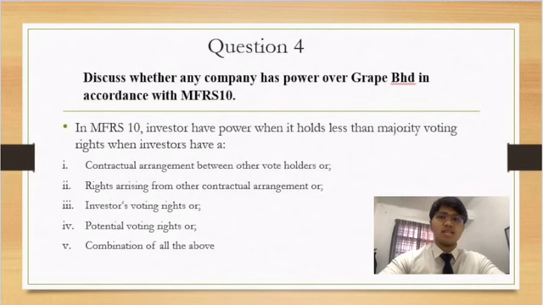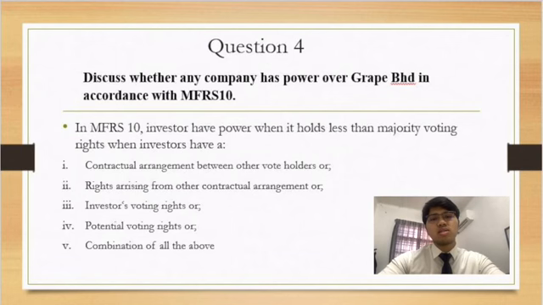So technically, if we refer to MFRS 10, they will have more power over the others. But Coconut Berhad also has met the criteria in MFRS 10, which is contractual arrangement. They have a power to direct all the relevant activities regarding marketing issues.